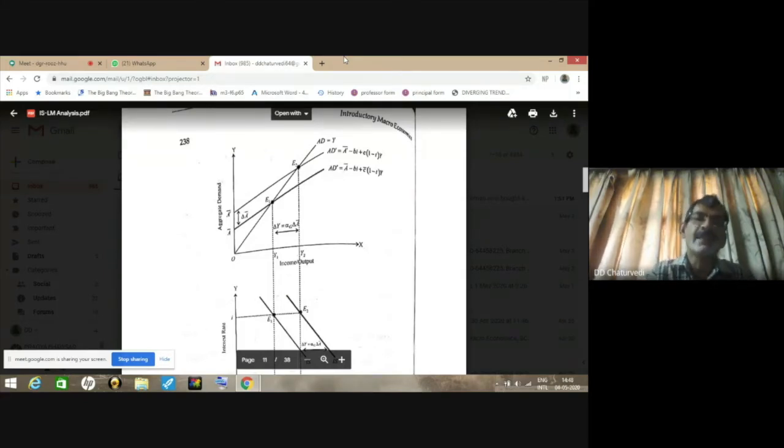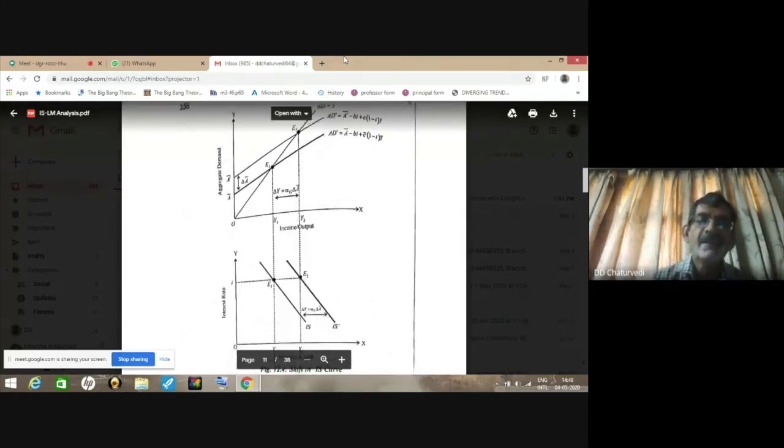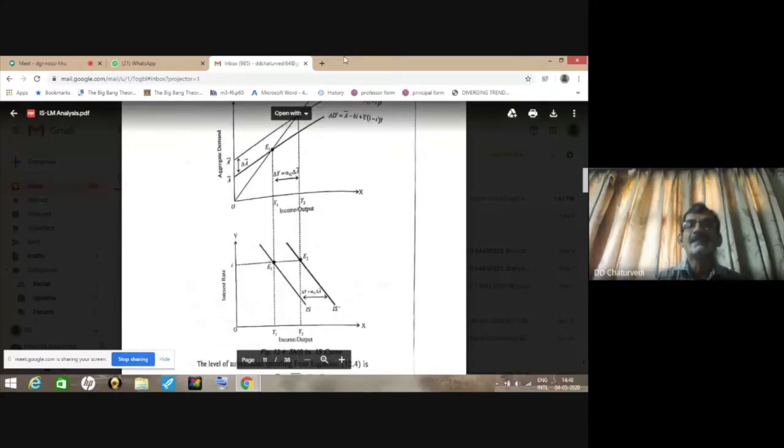Because student, this is something you have studied in the previous chapter, that is change in income is equal to multiplier multiplied by change in autonomous expenditure, or multiplier alpha G is equal to delta Y divided by delta A bar. So we find the gap between the two IS curves is given by delta Y, the change in income, which is equal to alpha G multiplied by delta A bar.